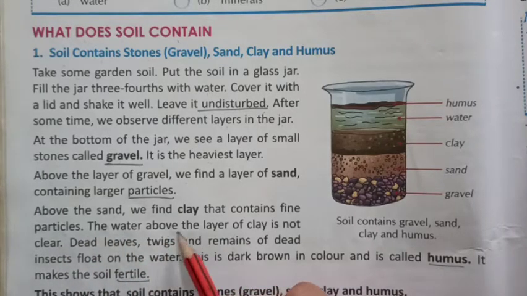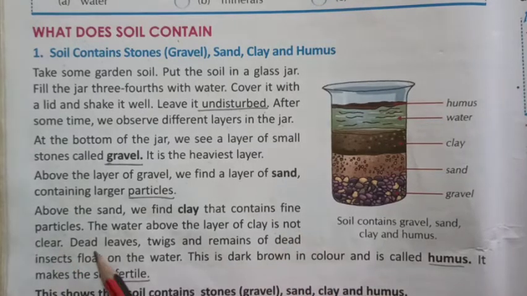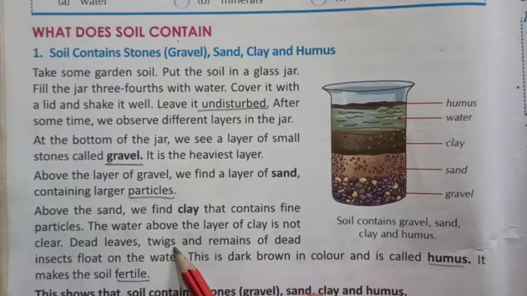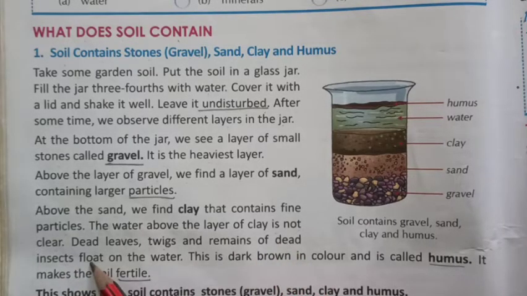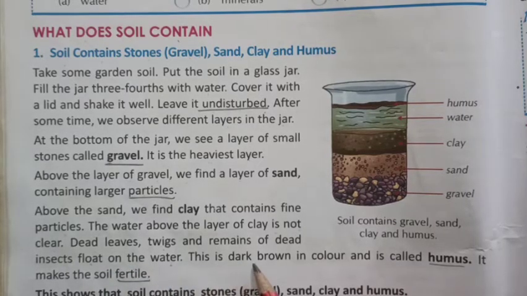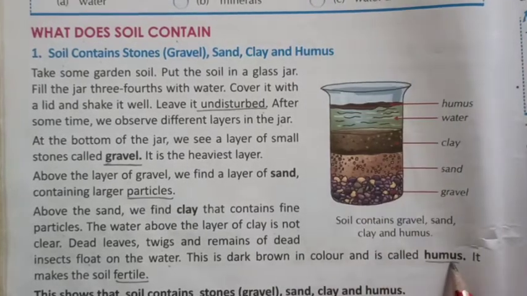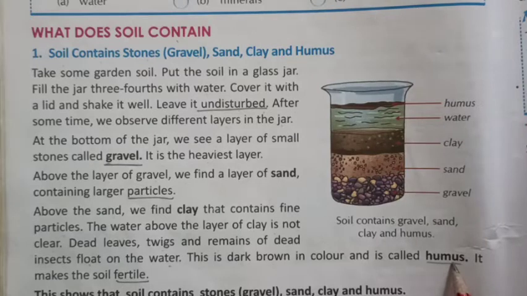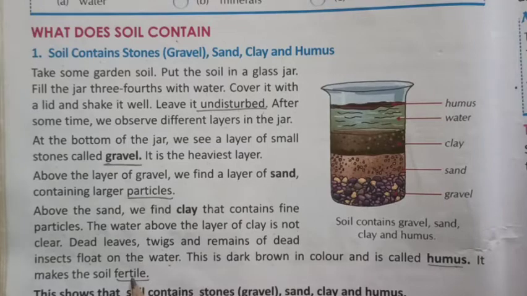The water above the layer of clay is not clear. Dead leaves, twigs, and remains of dead insects float on the water. This is dark brown in color and is called humus. It makes the soil fertile.